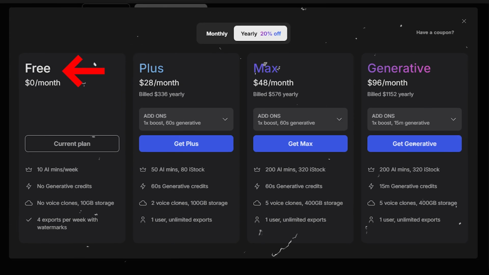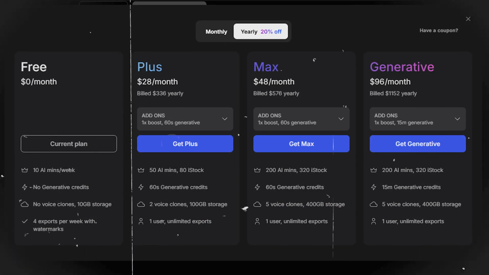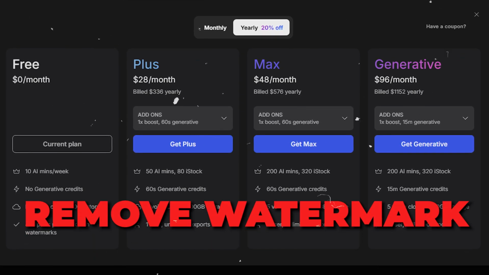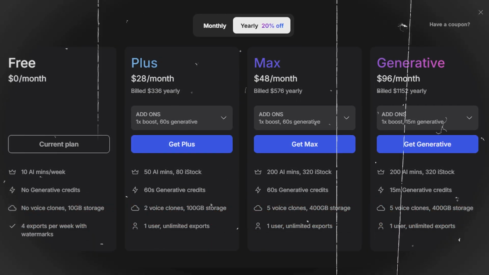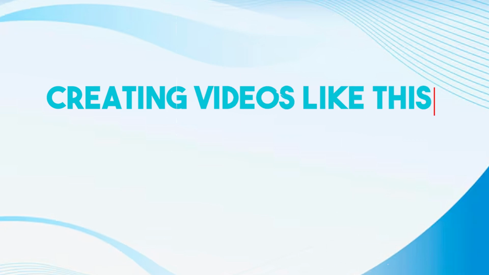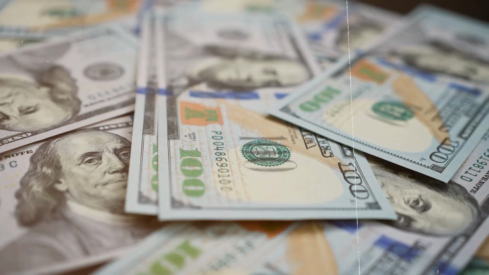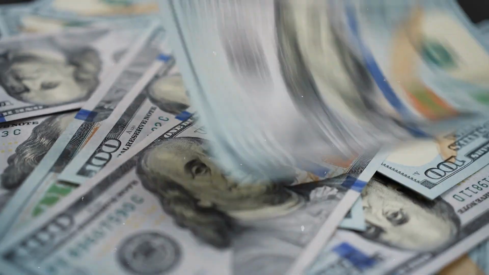If you're on the free plan, there will be a watermark which can affect your video quality and viewer perception. Upgrading to a paid plan removes this watermark, ensuring your content looks professional. Creating videos like this daily keeps your channel relevant and engaging. While it may take some time to start making significant money, the potential is huge.